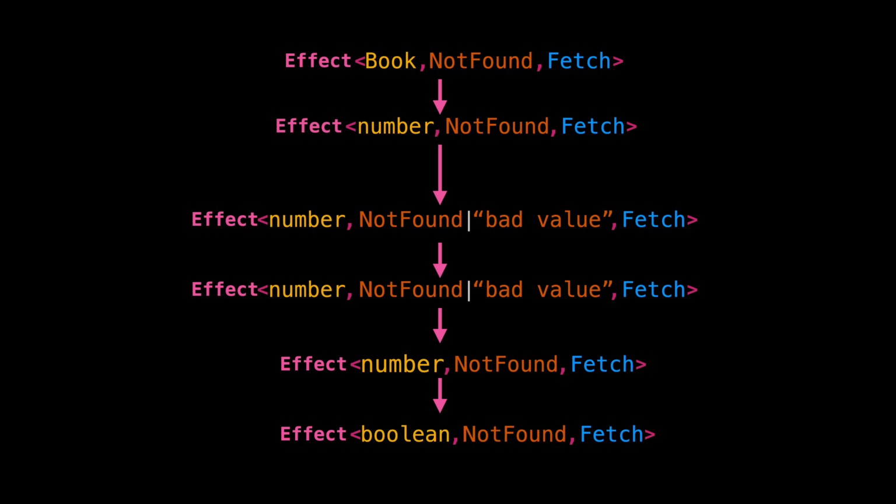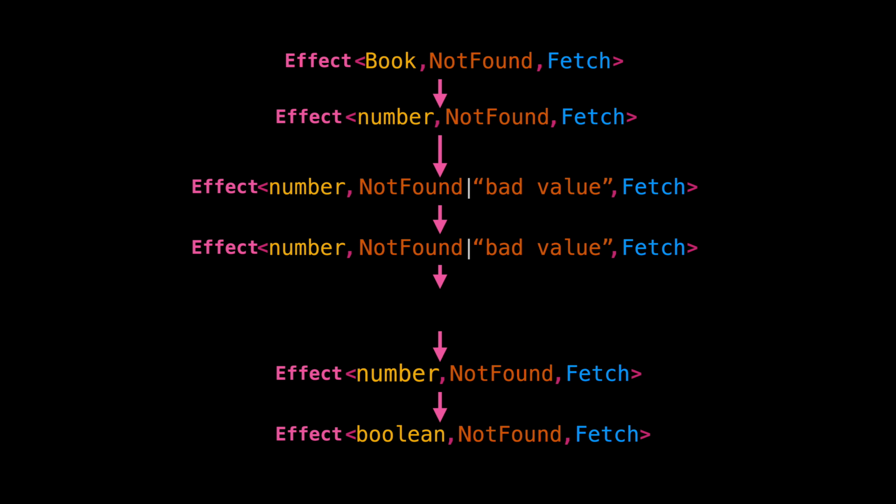But with the Effect version of the findBook function, the output of the function can explicitly mention in its type that it relies and depends on the fetch service. This means in order to run this code, we need to specify a fetch implementation at some point in our application. This can be a mock implementation or the real implementation of the dependency.